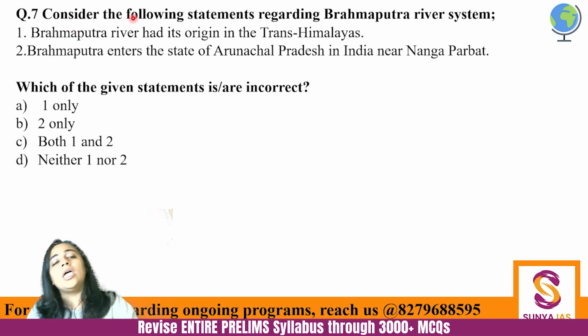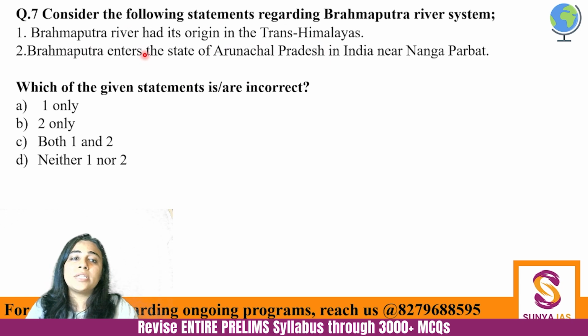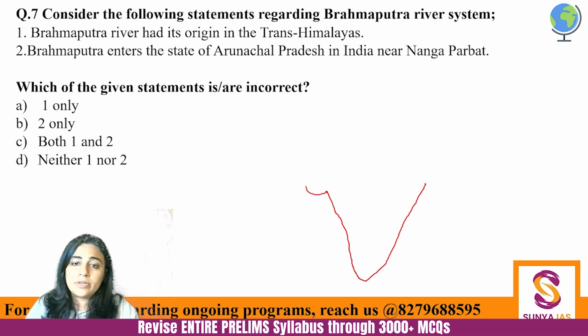Next. Consider the following statements regarding Brahmaputra river system. Brahmaputra river has its origin in the Trans-Himalayas, and Brahmaputra enters the state of Arunachal Pradesh in India near Nanga Parbat. Now, which of the given statements are correct? I'll draw the map properly for you to visualize the Brahmaputra river now. Okay, because we are entering a completely new domain now, and I want that you understand the gravity of it.